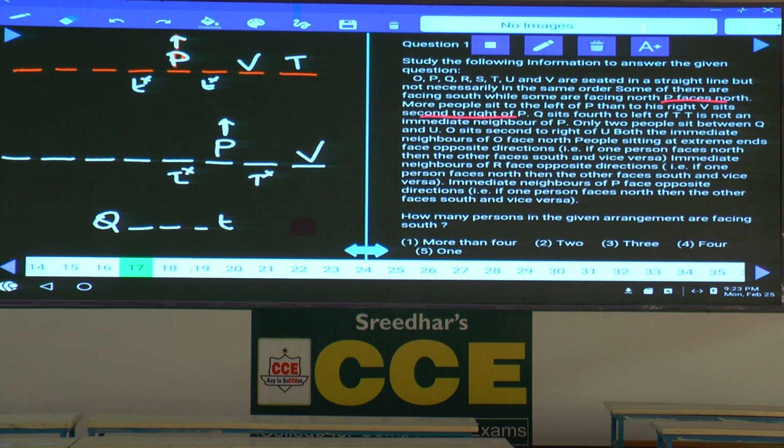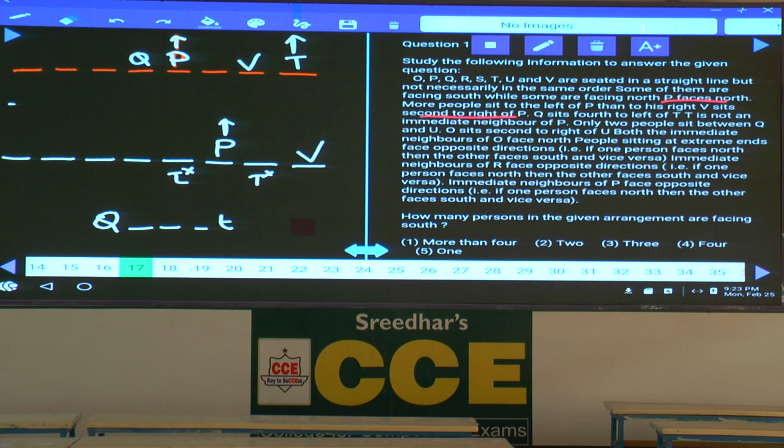Yes, can T be here or not? If T is here, then Q sits 4th to the left of T. Then T is facing towards north. 1, 2, 3, 4. Then Q will be here. Are you agreeing with this one or not? Okay? Q sits 4th to the left of T is valid. Now this is one possibility.